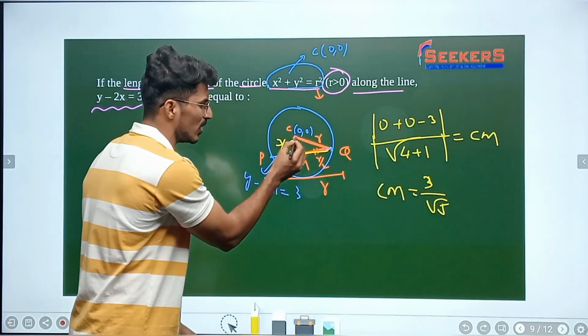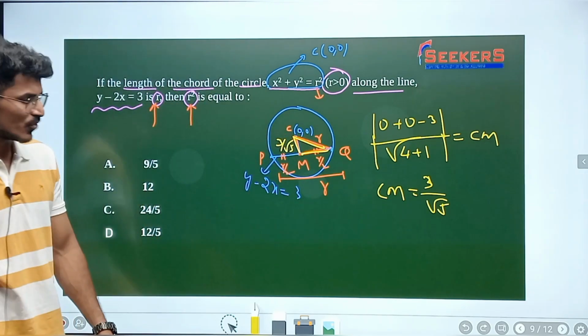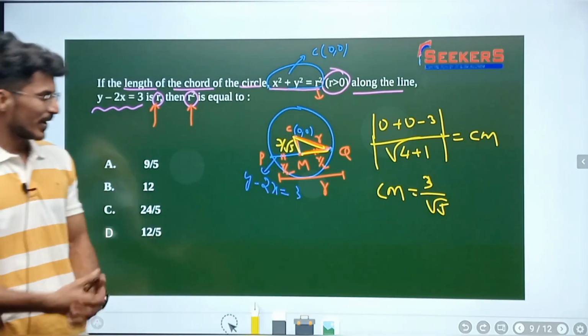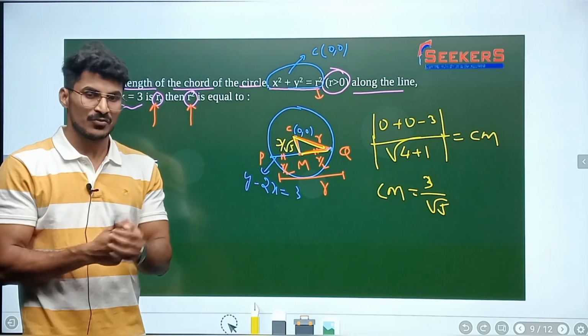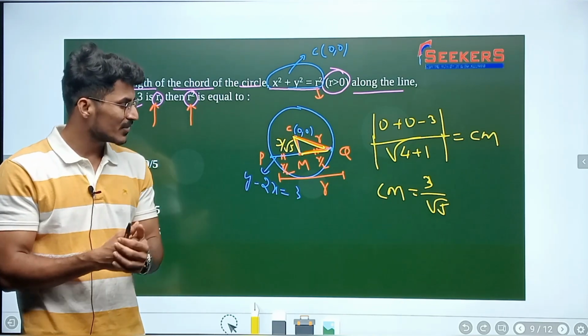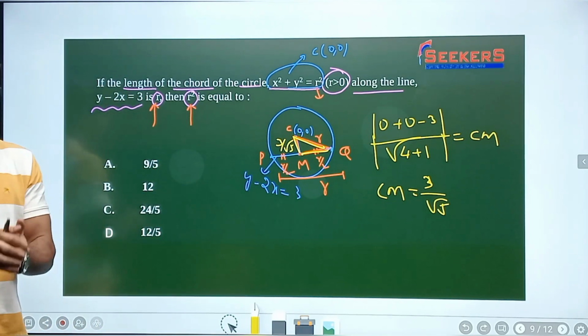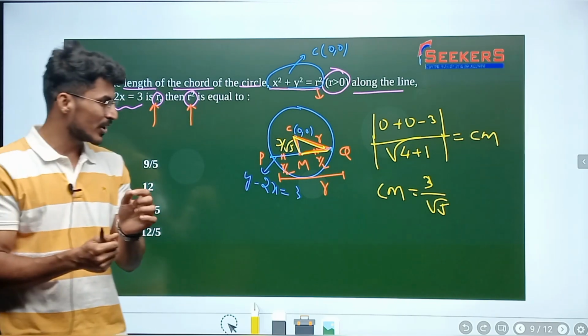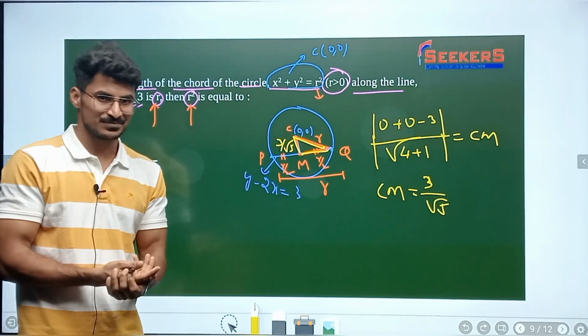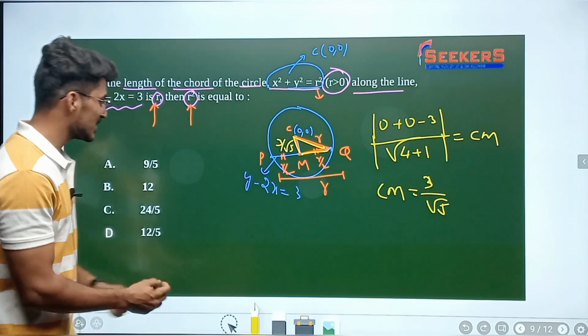Look at this. I got r by 2, and 3 by root 5 here. Now what am I supposed to find out? I need to find out r square value. For that I need the r value. For finding r value, what are the possibilities we could make over here? The only possibility we could use here is Pythagoras theorem, as simple as that. What does Pythagoras theorem say here?